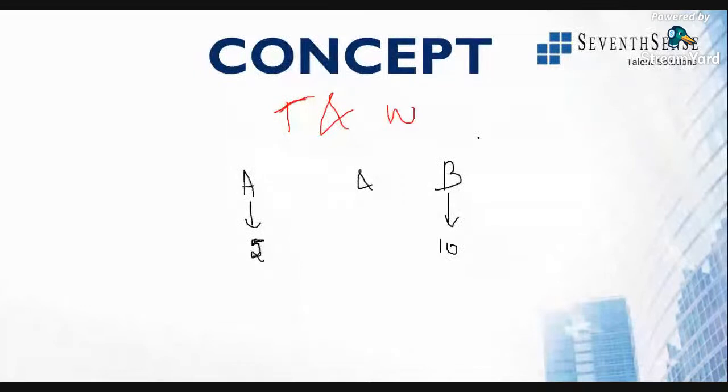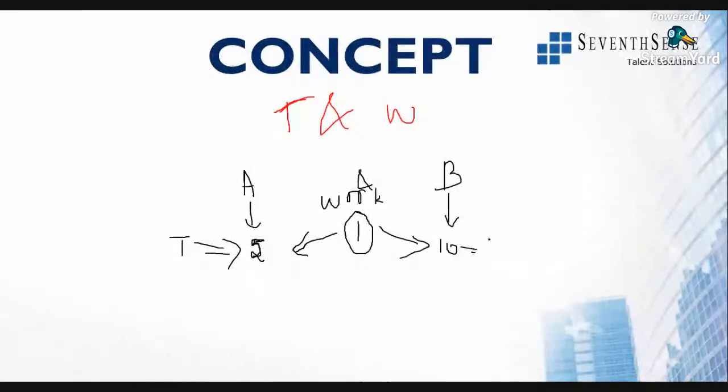That one work is just something, work can be anything, so I'll just make it as unity. That one work will be completed by A in 5 days. This is time. Similarly, that one work will be completed by B in 10 days.